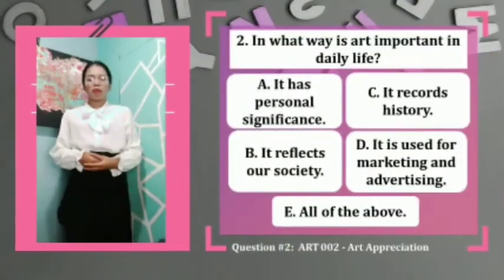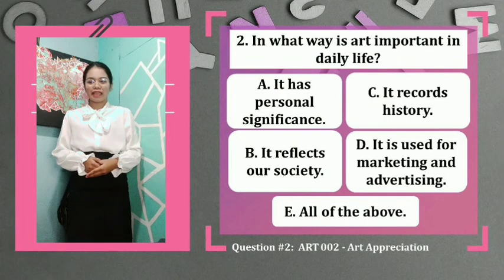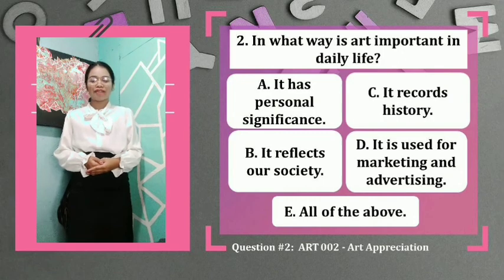So moving on to our question number 2. In what way is art important in daily life? Letter A, it has personal significance. Letter B, it reflects our society. Letter C, it records history. Letter D, it is used for marketing and advertising. Or letter E, all of the above. So let's have a rationalization for item number 2.